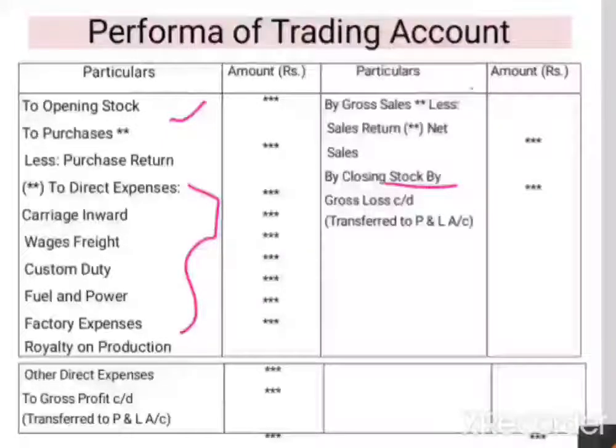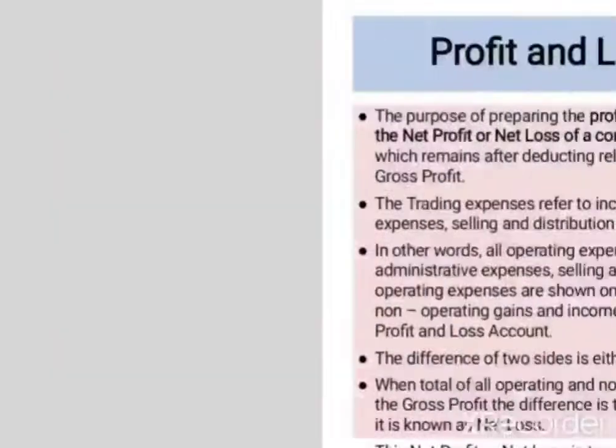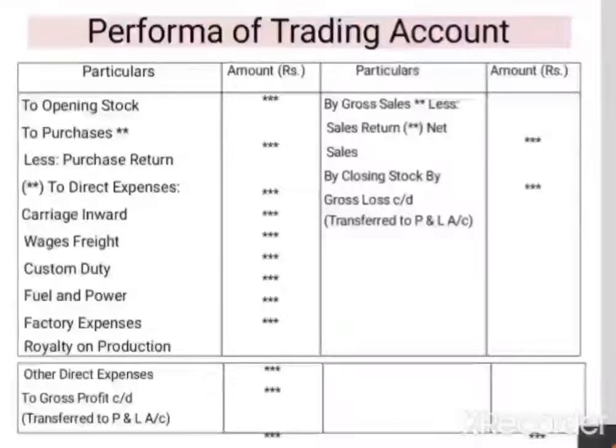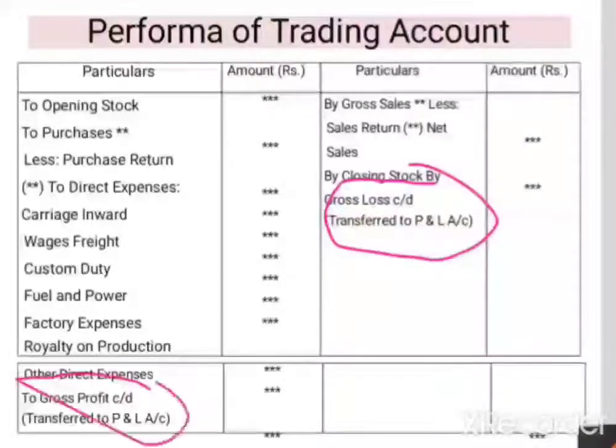Sales is gross sales minus sales return, then purchase minus purchase return, and finally the gross profit here. This is the gross profit or gross loss, whichever it is. If it is a profit or a loss, it will be transferred to the profit and loss account, that is the P&L account. Okay, so the proforma of the trading account is clear.